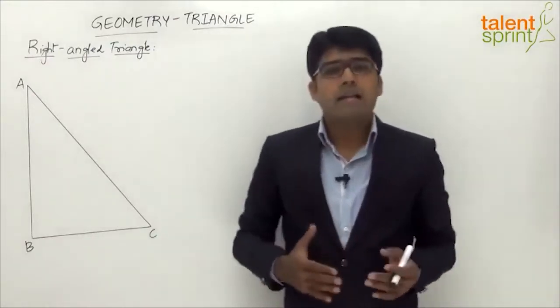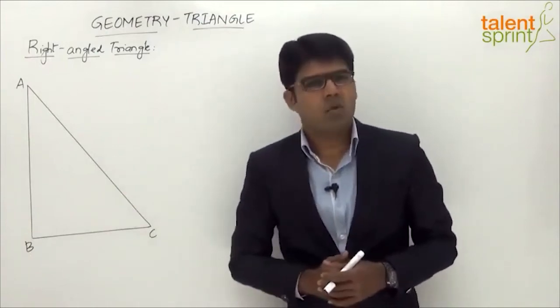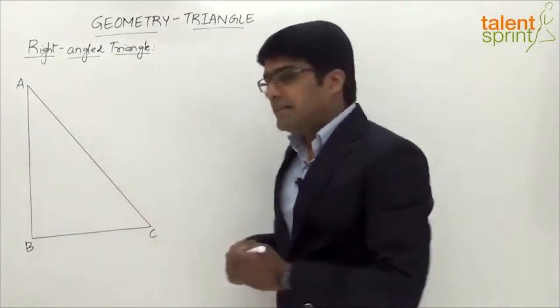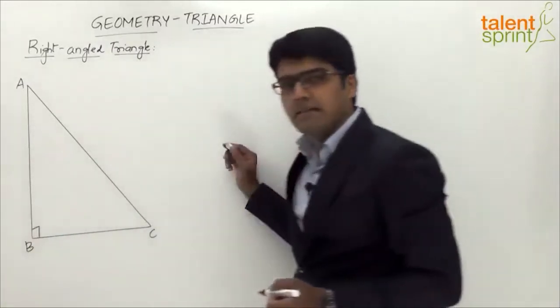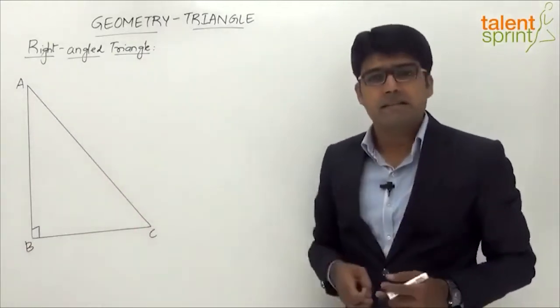And we very well know that hypotenuse is the largest side in a right angle triangle. What is the reason? The point here is angle B is 90 degrees, right? In this triangle here, angle B is 90 degrees, which is the largest angle, right? The remaining 2 angles, angle A and angle C, would be less than 90 degrees.